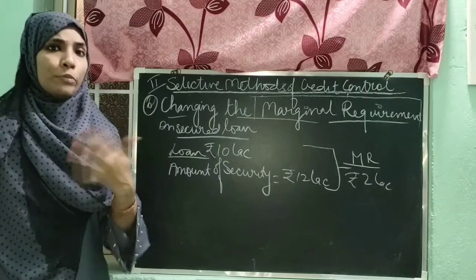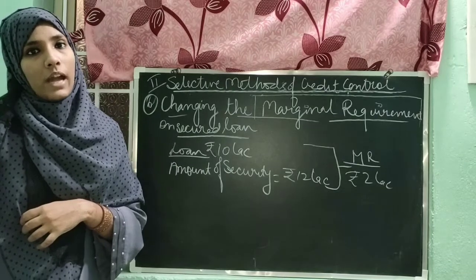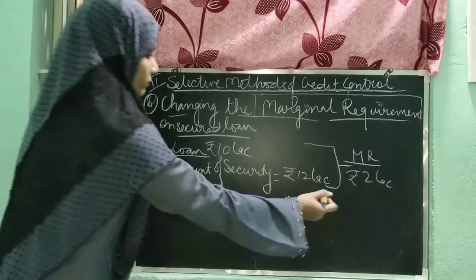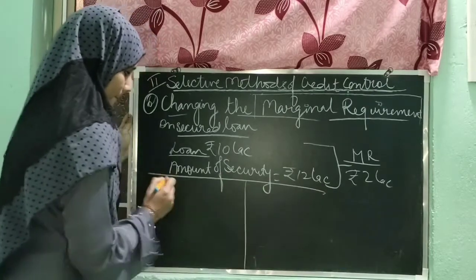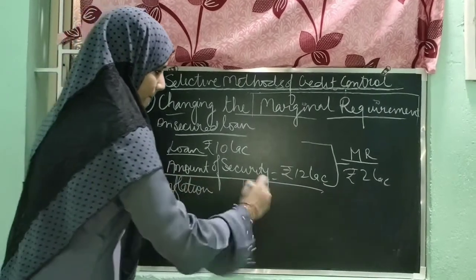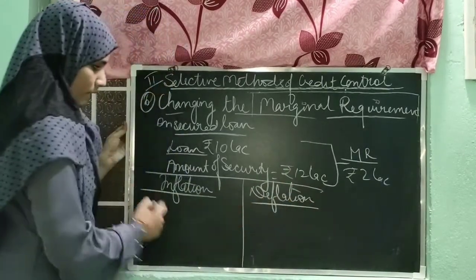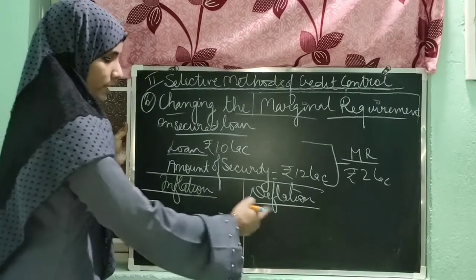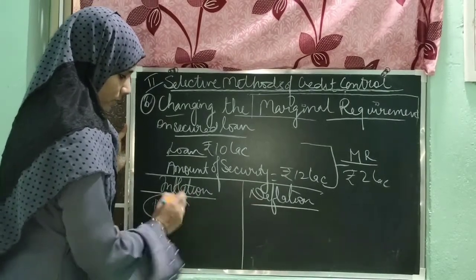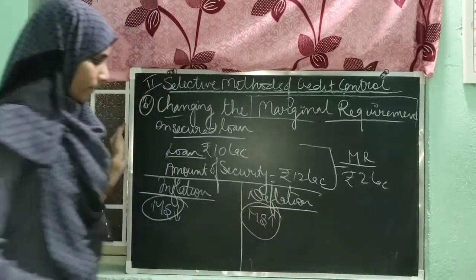I have told you many times that in the time of inflation, the RBI would like to decrease the money supply. In the case of inflation, the money supply would be decreased; this is the target. In the case of deflation, it would increase.